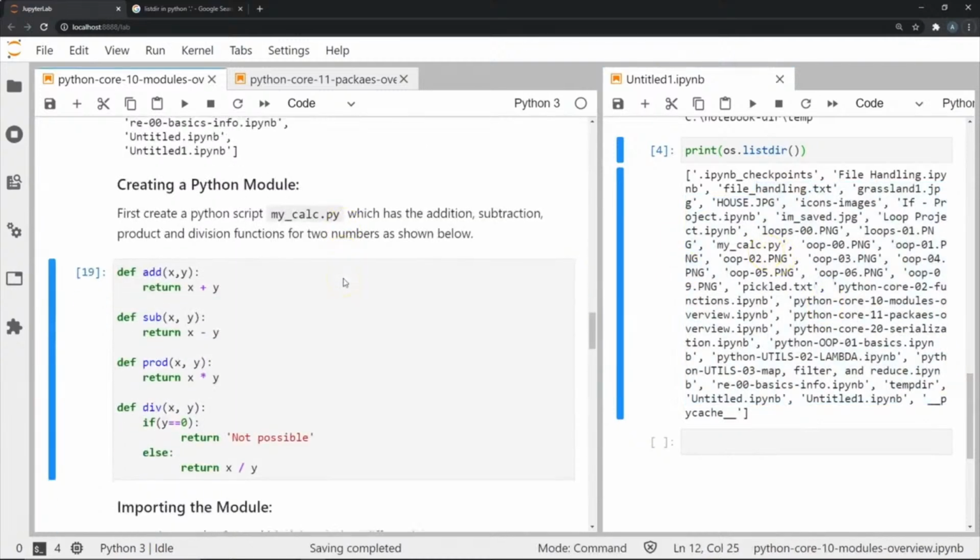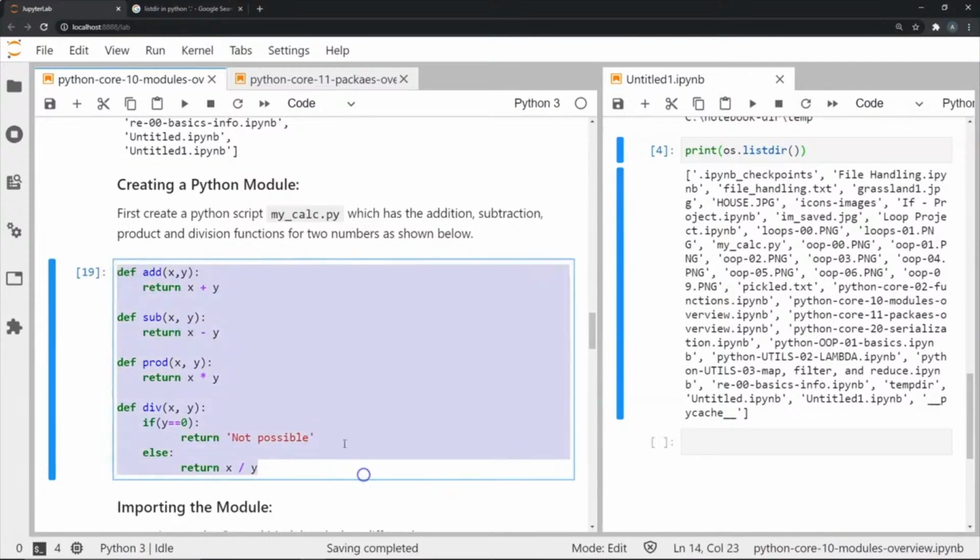Now a basic step is creating a Python module. The simplest way to create a Python module is basically creating a Python script with whatever functions, tasks, and methods that we want inside the module, and saving it with a .py extension. So in my example, I have already created a script in Notepad, and I've stored it with a .py extension that contains these four functions: add, subtract, product, and division. I've stored this code in a .py script, and I'm going to be using this as a test module for this particular example.